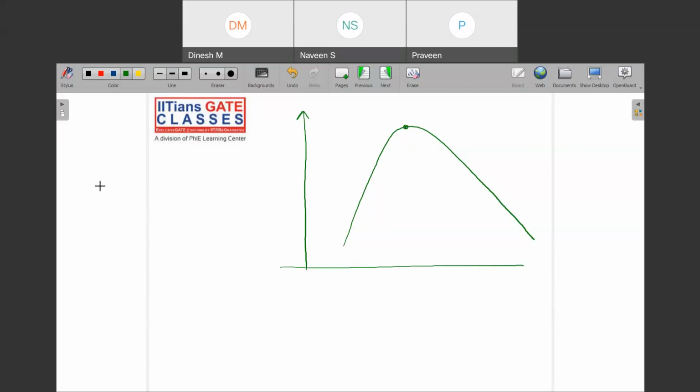And one more thing, the critical point is a fixed point. So its degrees of freedom at the critical point will be 0. That means it is a fixed point.